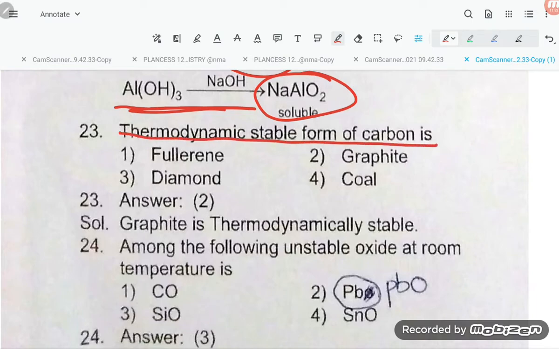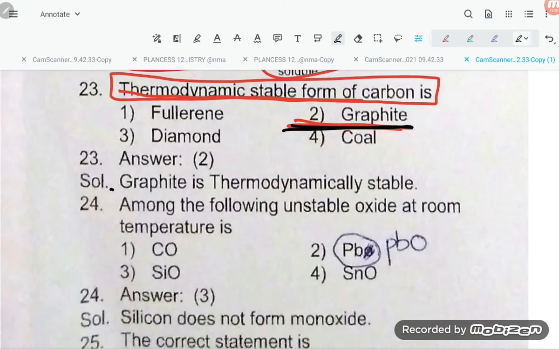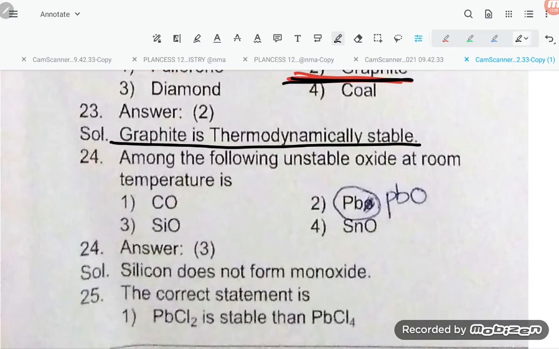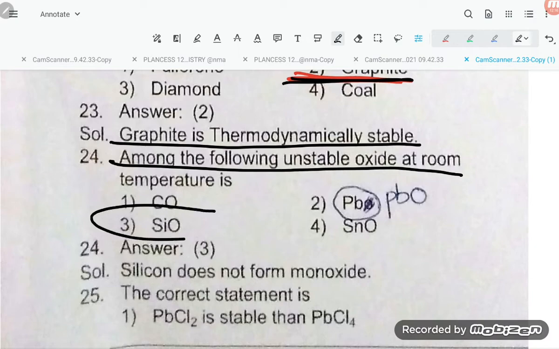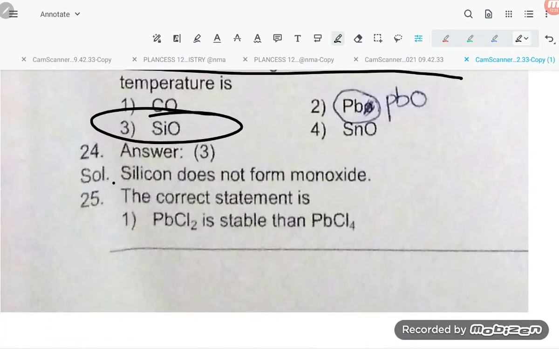Which is the thermodynamically stable form of carbon? That is graphite. Graphite is the thermodynamically stable form of carbon. So graphite is thermodynamically stable. Among the following, the unstable oxide at room temperature is SiO, silicon monoxide, which is unstable at room temperature. Silicon does not form a stable monoxide.